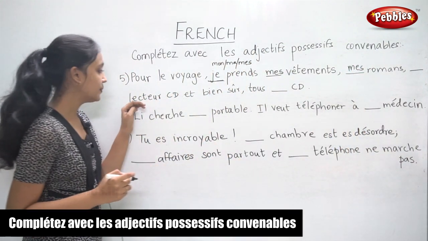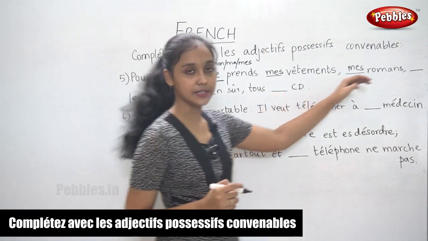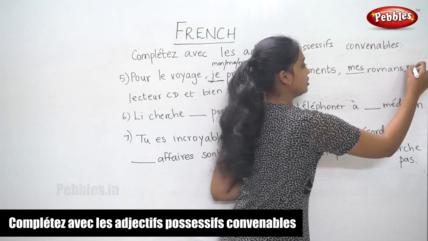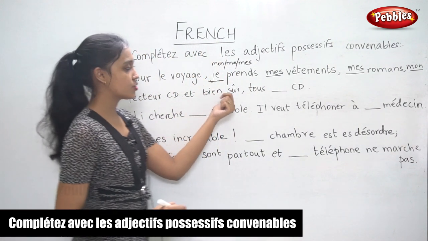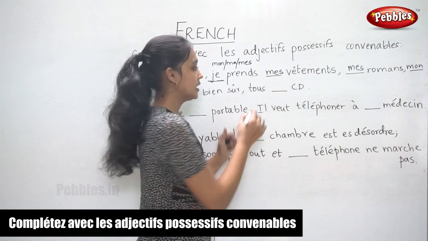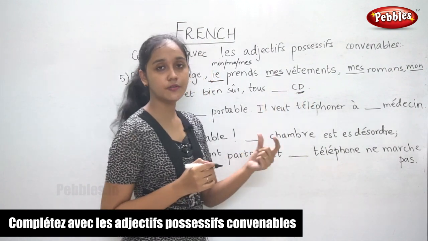Now the next one, lecture CD. So now this is in the masculine form, so mon lecteur CD, et bien sûr tous dash CD. Now here, this noun is in the plural form.